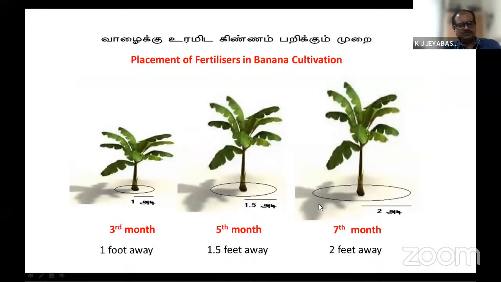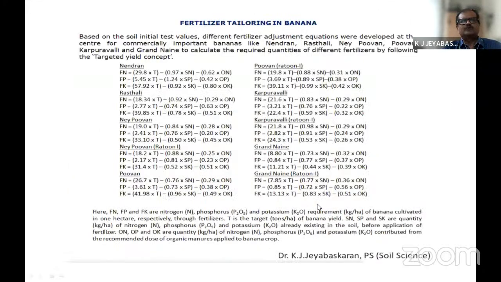So the 4Rs we have covered here. This is the method of application of fertilizers. And apart from that, many state agriculture universities, or even agriculture departments of different states, have given blanket recommendations for banana cultivation for NPK rates. But what we have developed is soil test based nutrient management. That is the crucial thing we have followed here.